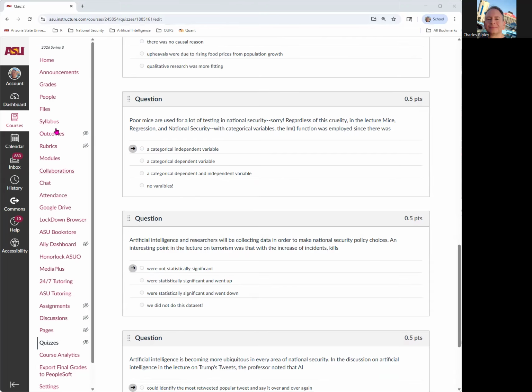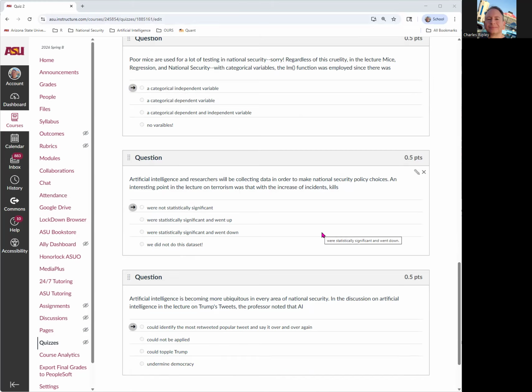Poor mice, it was a categorical independent variable. I want people to know we can still use the LM function. It was not like the ice cream data set, all numerical. Let's take a look. Artificial intelligence researchers were collecting data, etc.